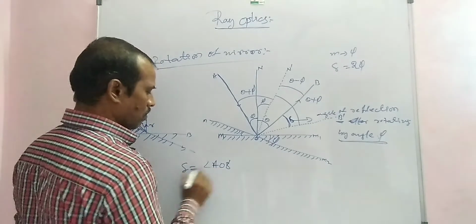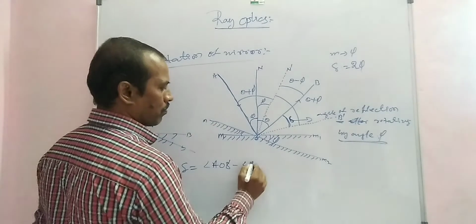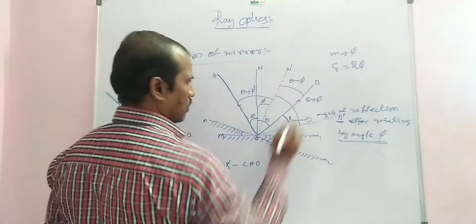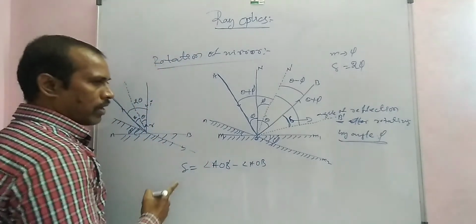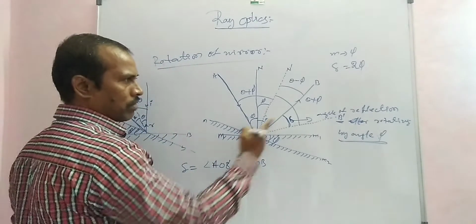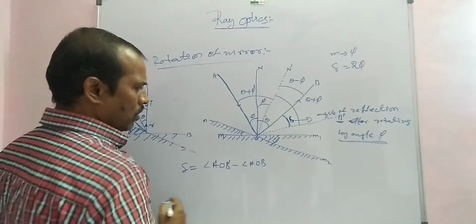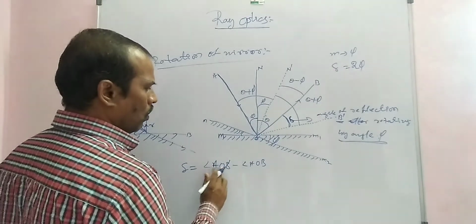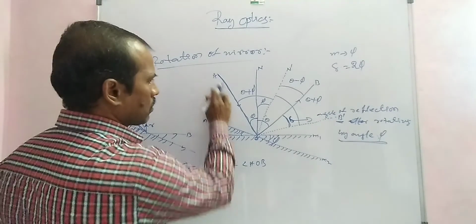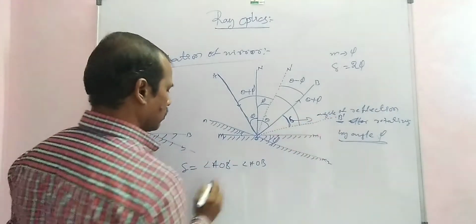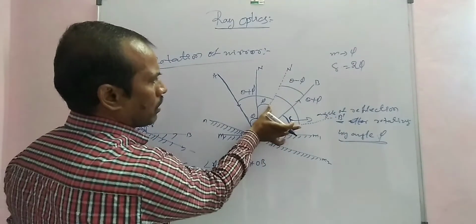Here delta is equal to minus angle of AO. Here this is AB. This is the angle of rotation of reflection of the light. Substituting this value, A O B prime, that means this is the total angle, theta plus phi.